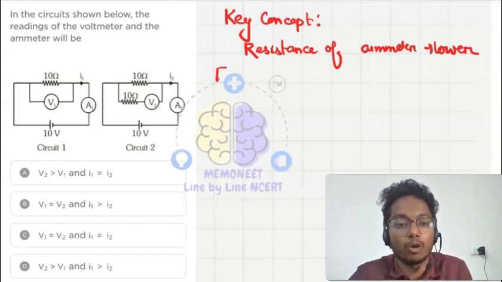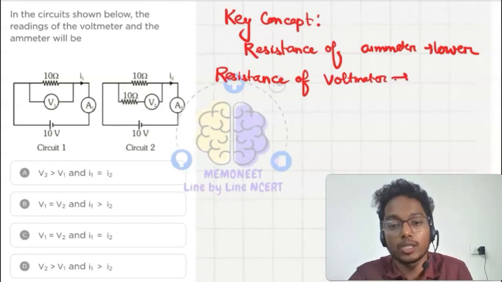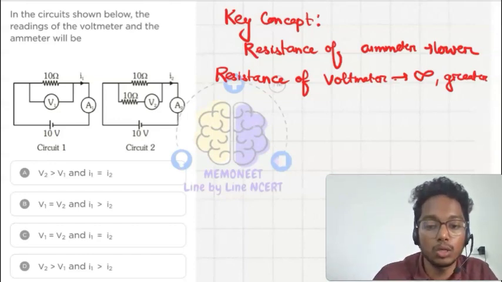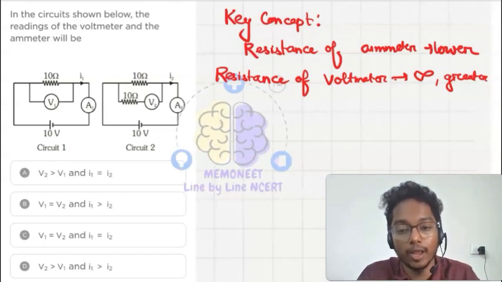And if I talk about the resistance of the voltmeter, we want the resistance of the voltmeter to be infinite or greater. Why? We need the current to pass through the circuit and through the resistance for which we are trying to find the potential drop.